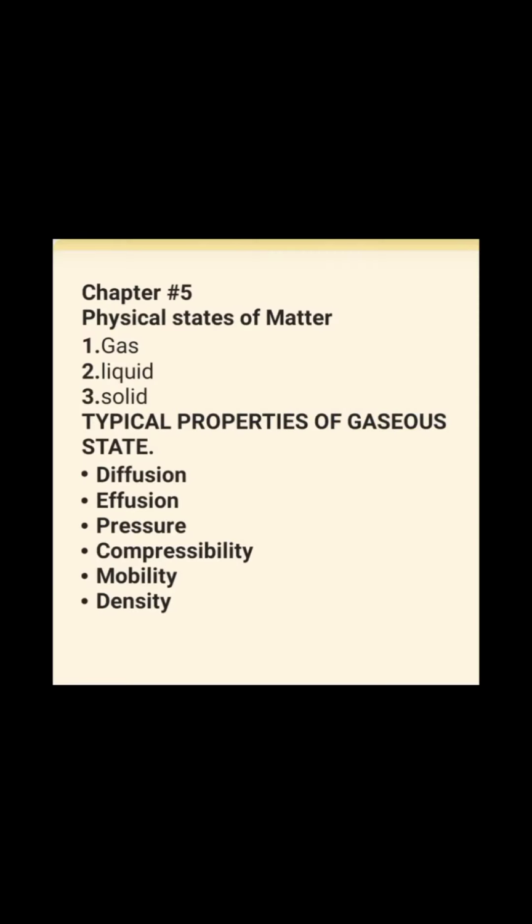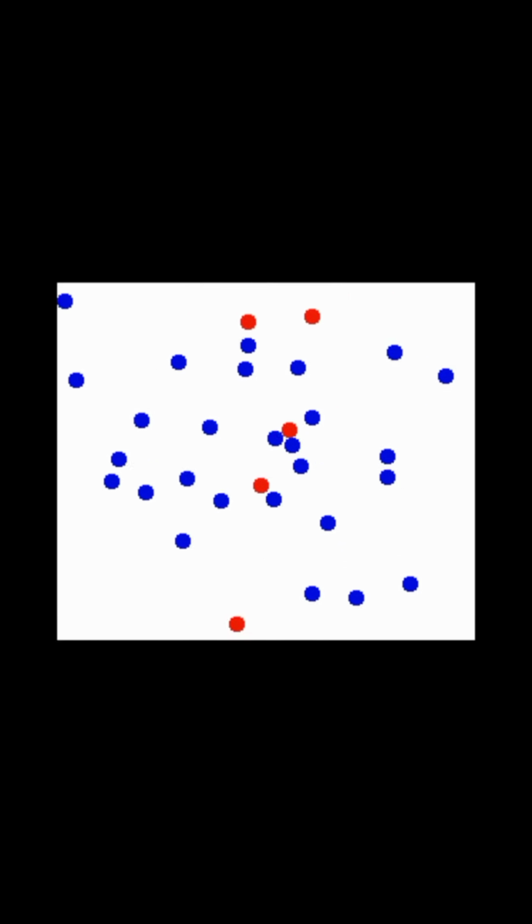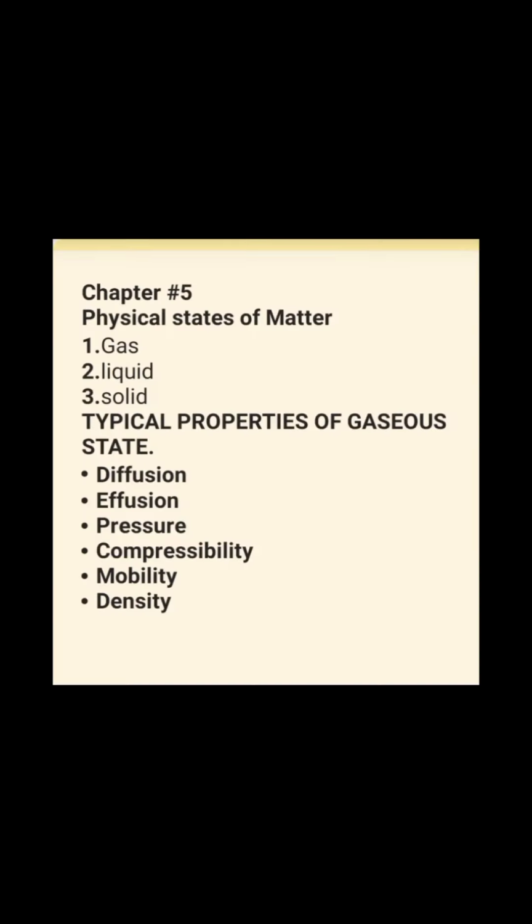Next property of gas is mobility. In this picture, students, you can see that the gas molecules are in a state of motion. They always move with very high speeds and have very high kinetic energy. So due to this property, these gas molecules have the ability to mix up with other gas molecules and they can move through empty spaces that are available to these molecules, due to which they form a homogeneous mixture with other gas molecules. Now I will explain the last property of the gases, that is density.